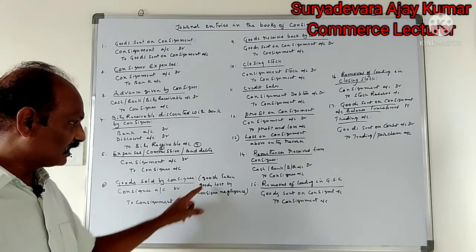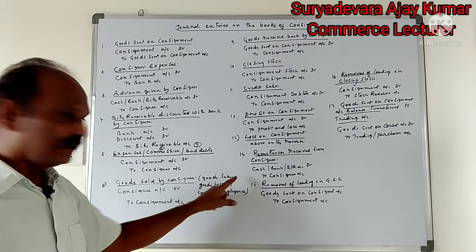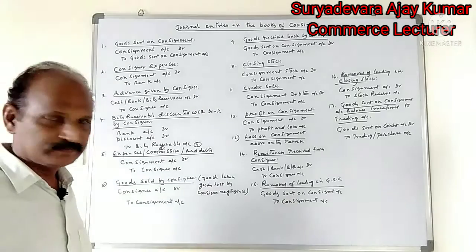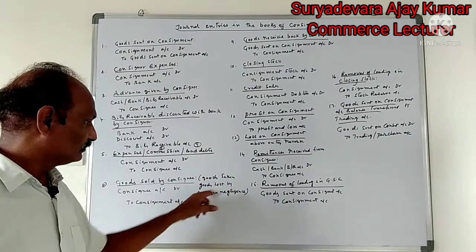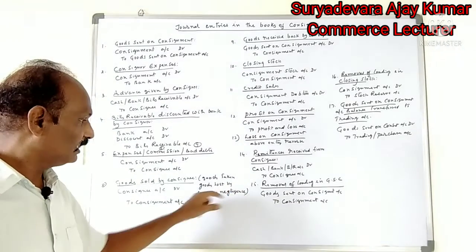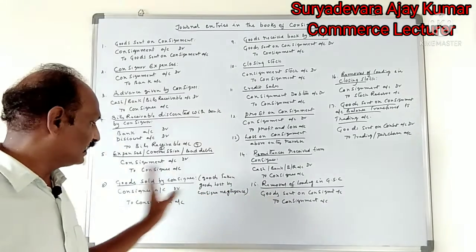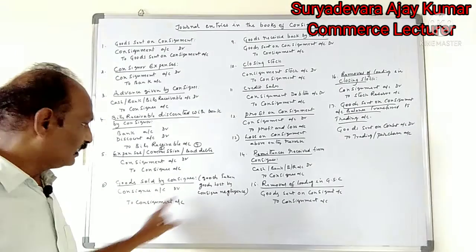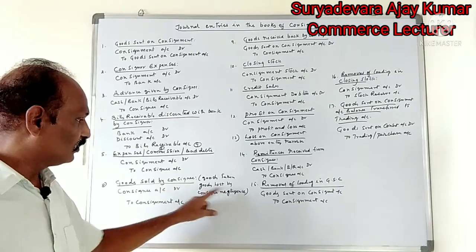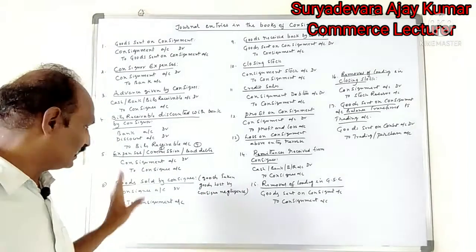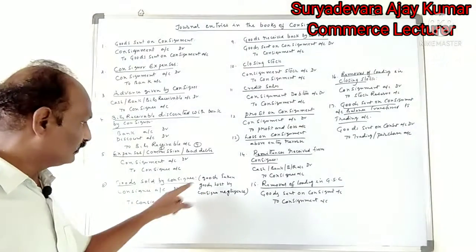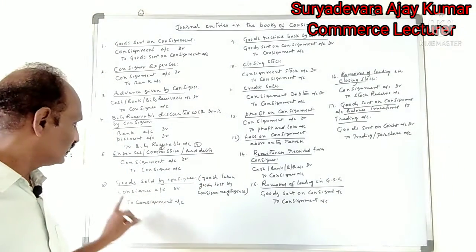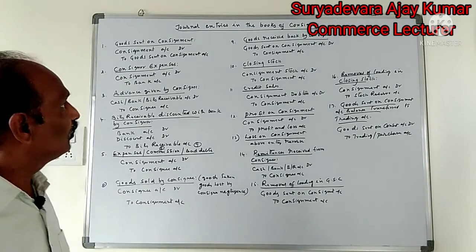And the same entry is passed for goods taken over by the consignee and goods lost by consignee negligence. Goods taken over by the consignee, goods lost by consignee negligence: same entry, consignee account debit to consignment account.